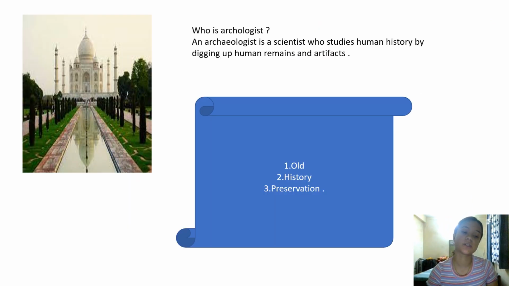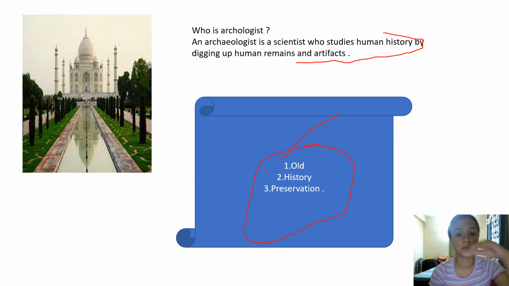So what is this? Who is an archaeologist? An archaeologist is a scientist who studies human history by digging up human remains and artifacts, the old history preservation. So why do we study history? You need to answer in your notebook. Why do we study history? History is the preservation of the ancient period, right? We believe that history is a preservation. And what is an archaeologist? An archaeologist is a scientist who studies human history by digging up human remains and artifacts, right?